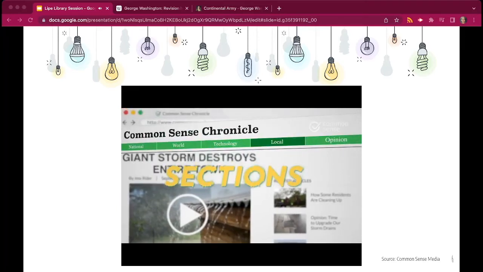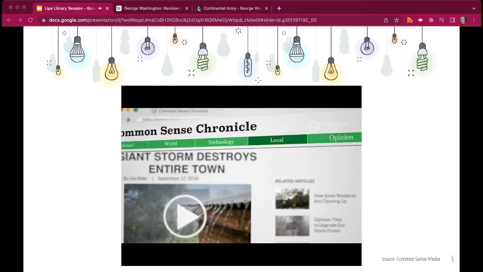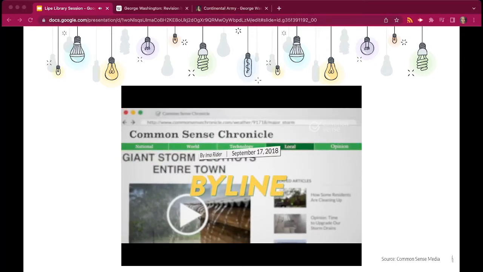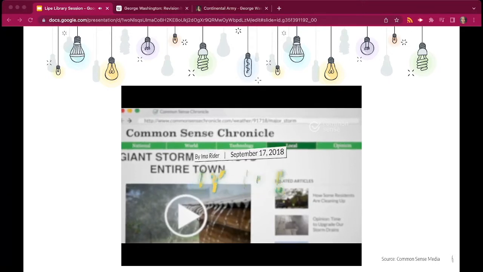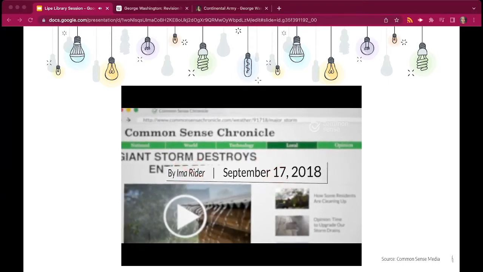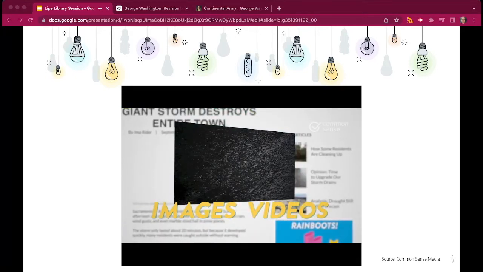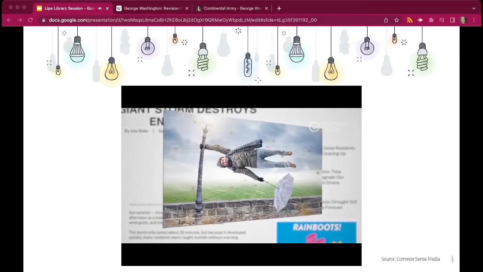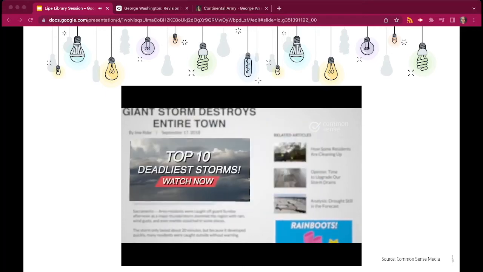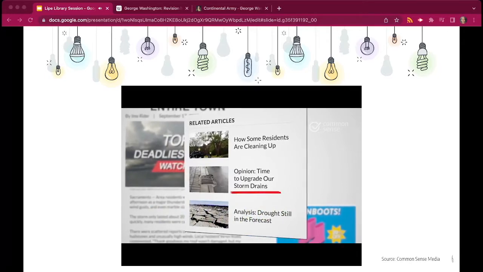Most news sites have different sections to tell you what type of article you are reading. If you want the facts, just be sure you're not on an opinion article. The byline is the writer's name, and the date is when it was published. No byline, no date? The article might not be trustworthy. Images or videos help introduce the story and show details that words can't. But pictures that seem too crazy to be true or ads before a video could be misleading. Related articles can be useful, but keep an eye out for pieces that don't report just the news.